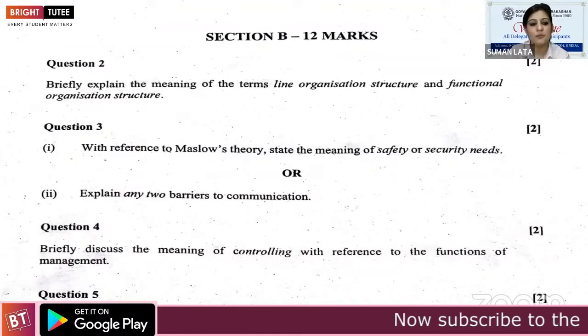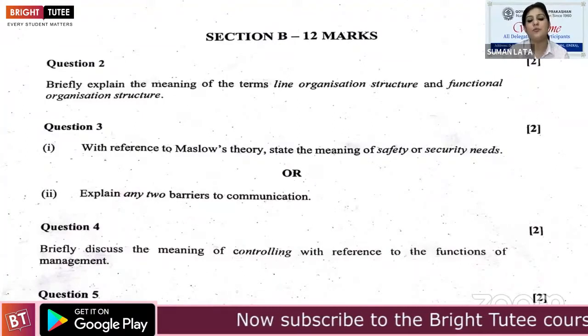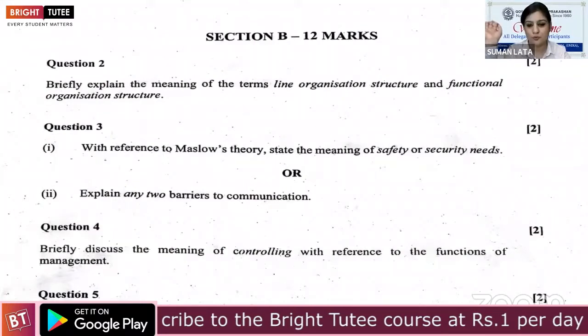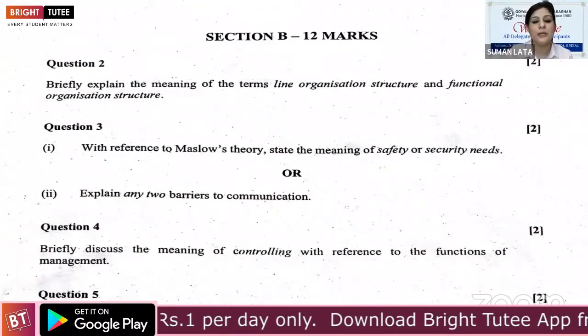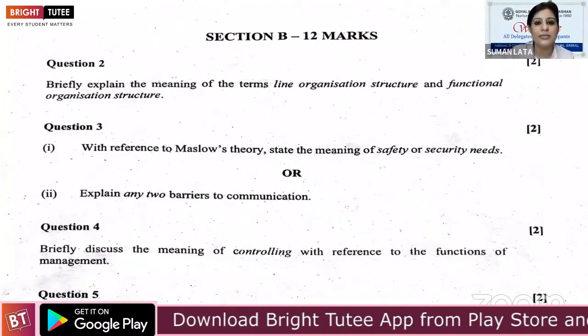Let's discuss question number 4. Briefly discuss the meaning of controlling. Controlling is a direct question from your book with reference to the functions of management. How many functions of management are there? POSDC.